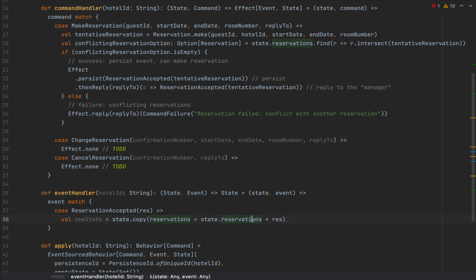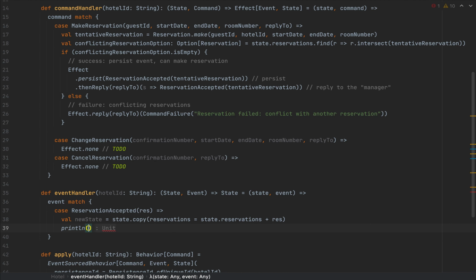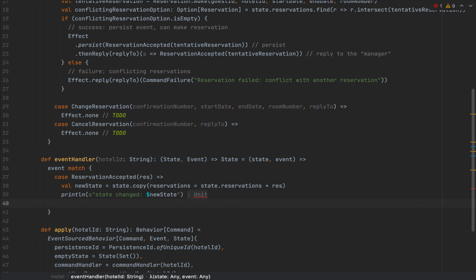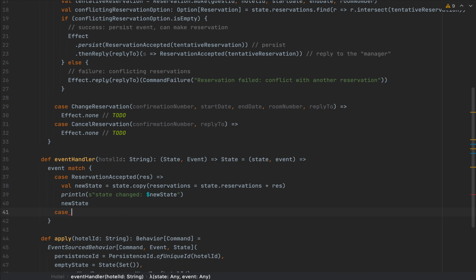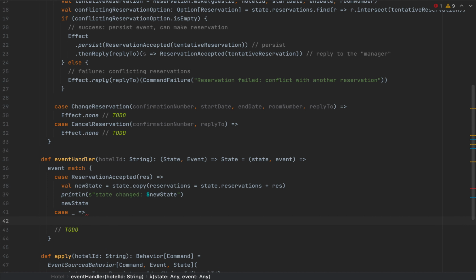In Scala, collections are super easy to add or remove elements to and from, and I'm going to define, let's call it a println, and I'm going to have my state changed, and I'm going to return a new state here in this s-interpolated string, and I'm going to return the new state as the end result of this function. Again, I'm going to add another case, and I'm going to add a to-do because we don't really need to return anything. I'm going to maintain the same state. Now, the to-do will act upon the ReservationAmended or Changed and the ReservationCanceled events that were persisted.